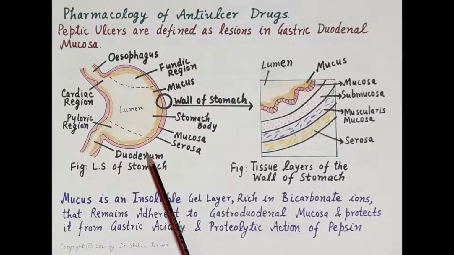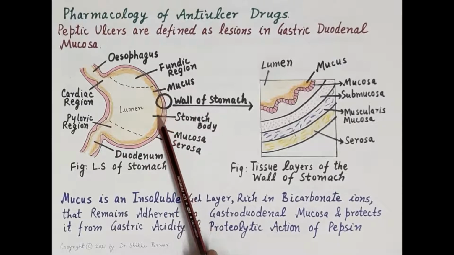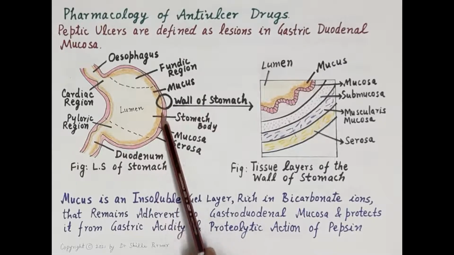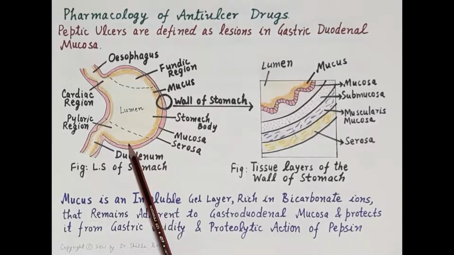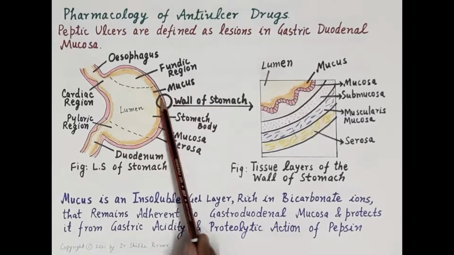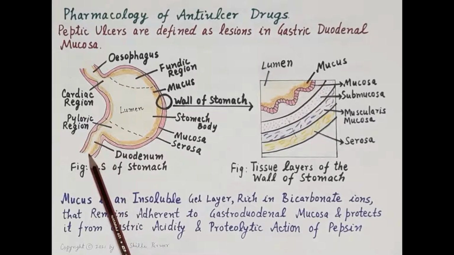Now look again at this diagram of the stomach. It shows mucus. This is the layer of the mucus. This mucus is an insoluble gel layer that is rich in bicarbonate, and it remains adherent to gastroduodenal mucosa.